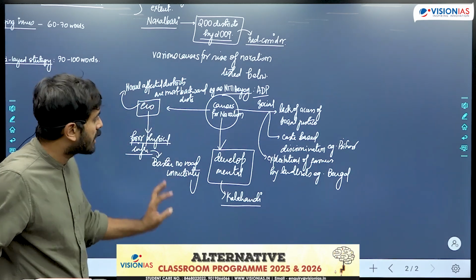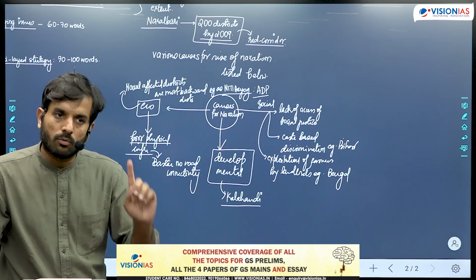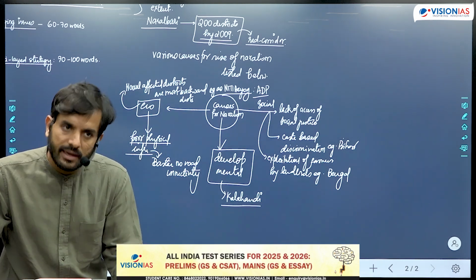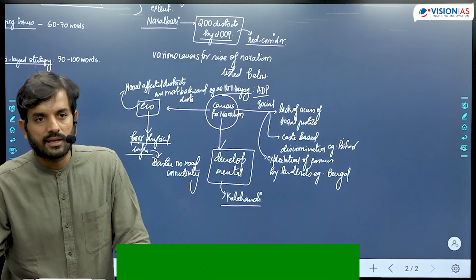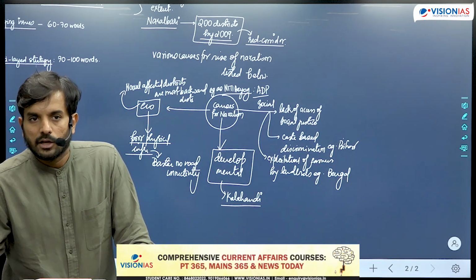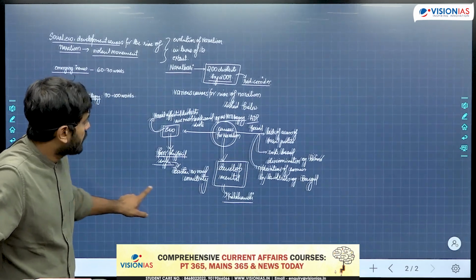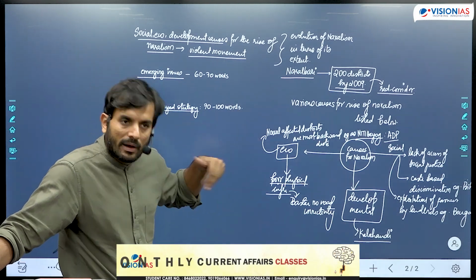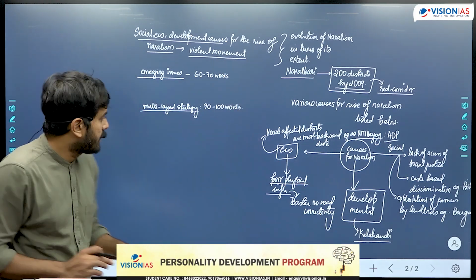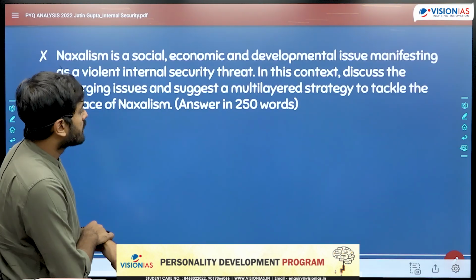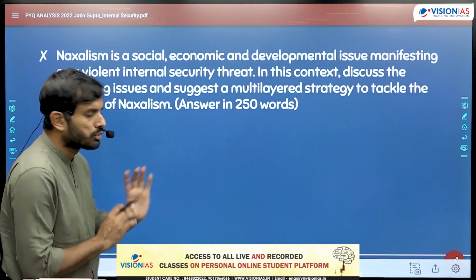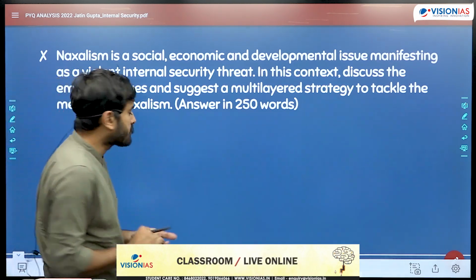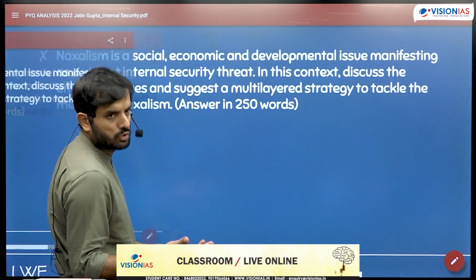Besides this, if you try to do anything else, the word limit will be exceeded and the time limit will also be exceeded. And third, if you don't write this, the examiner might think, the candidate did not mention the causes. So the best way, in my opinion, to write the introduction to this answer could have been something like this. Once you have mentioned that, if you come back to the question, it says, in this context, discuss the emerging issues and suggest a multi-layered strategy to tackle this problem. So first and foremost, we should also know what the emerging issues with respect to Naxalism are.